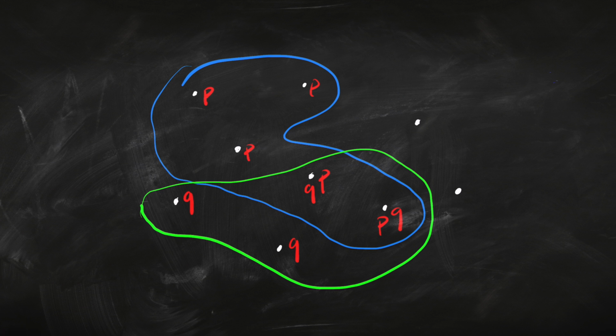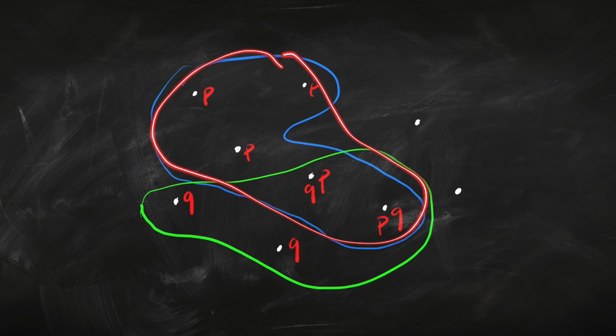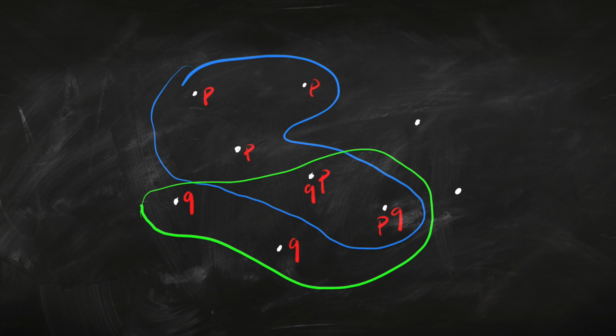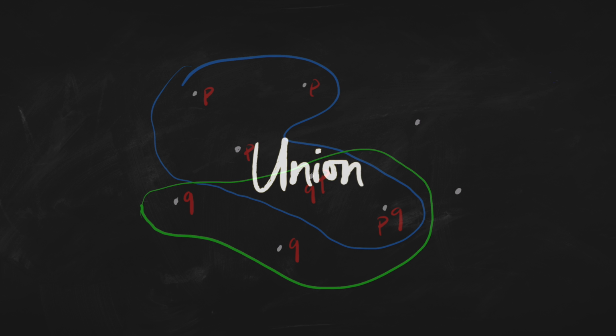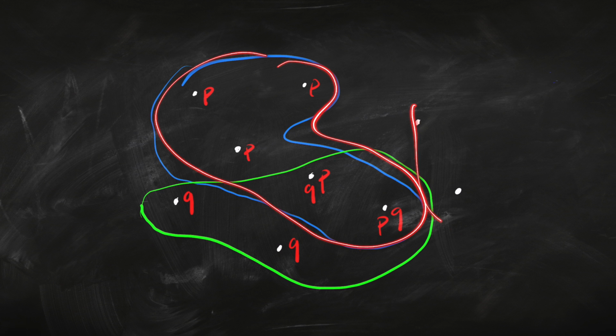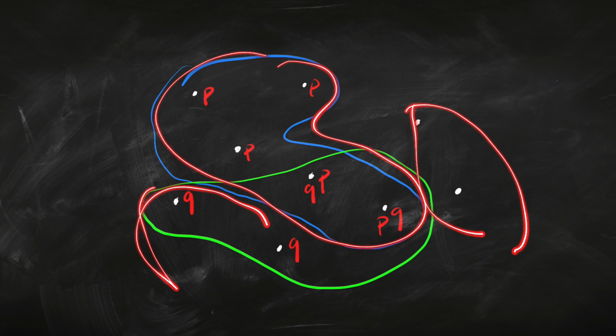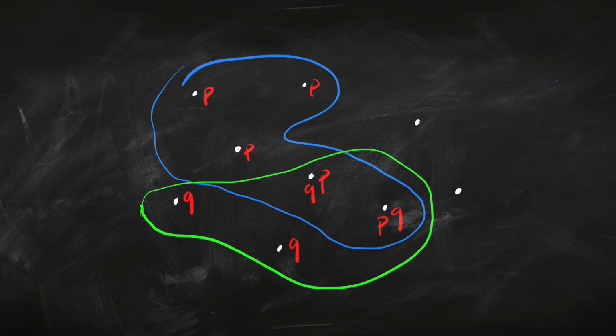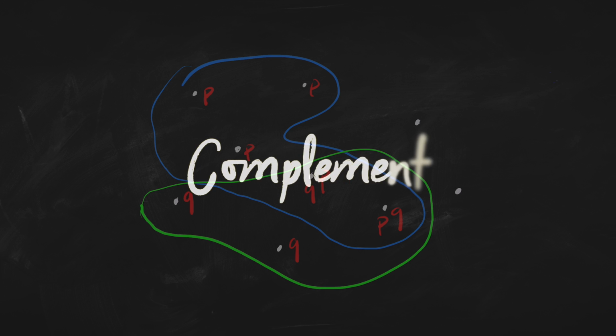Well, that's going to be the set of worlds where either P is true or Q is true, and that's just the union of those two sets. Okay, so union gives us disjunction on propositions. What about something like not P? Well, if here's P, not P is going to be these plus these. I haven't drawn that very well. So not is just going to be the complement of the set.